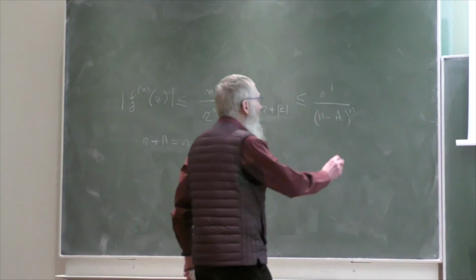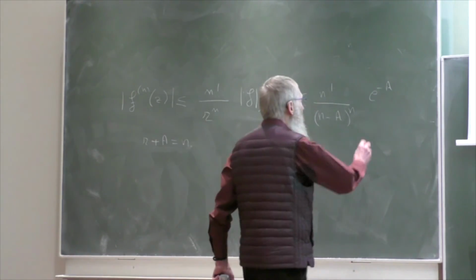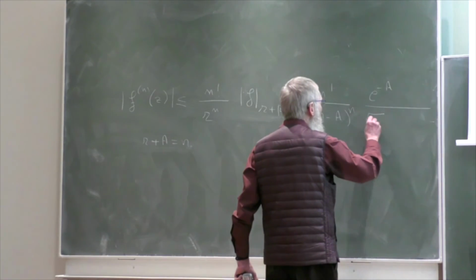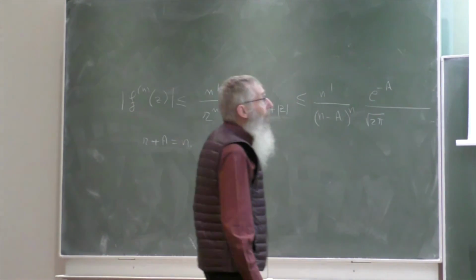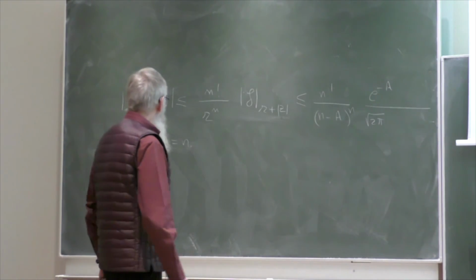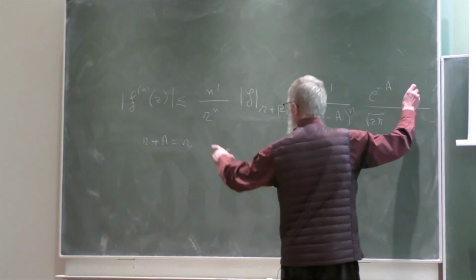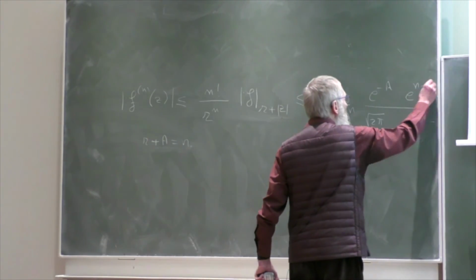and then we have the assumption which is above, which is exponential minus a divided by square root of 2 pi. And we have on the left-hand side exponential of r, which is exponential of n minus a.